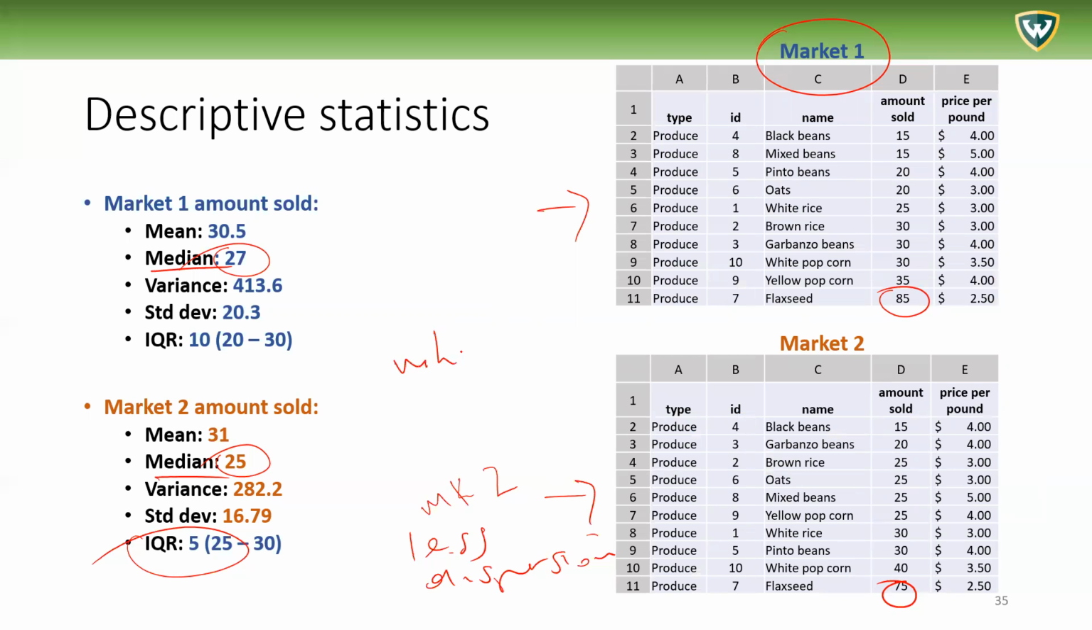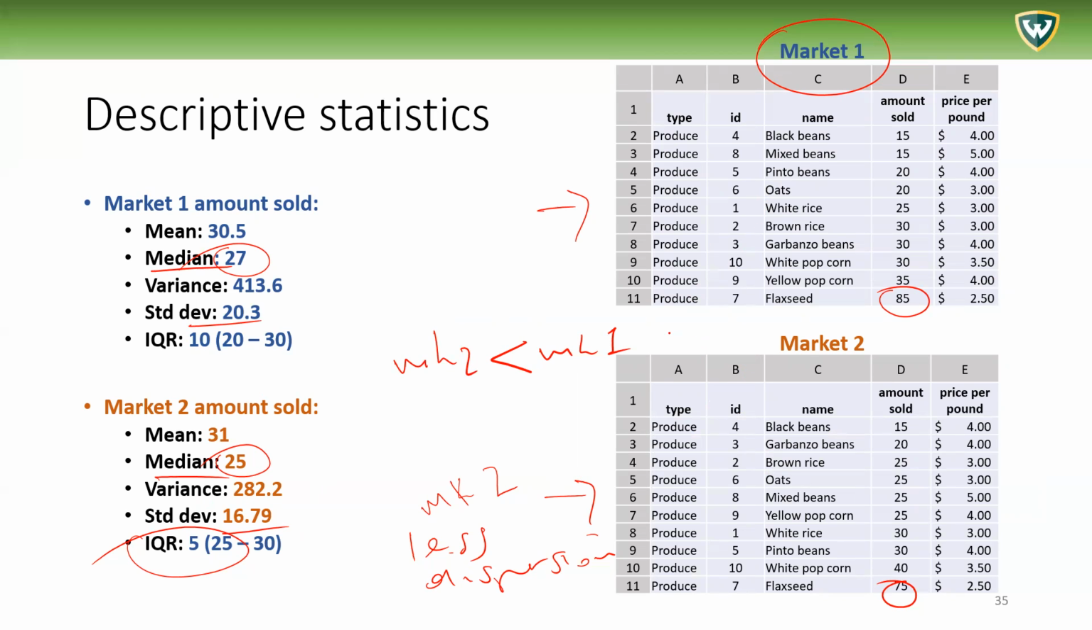Market two has considerably less dispersion than market one. We'd see that in the standard deviation, but we also see it very drastically in the IQR, which helps us understand the variation across these two measures.